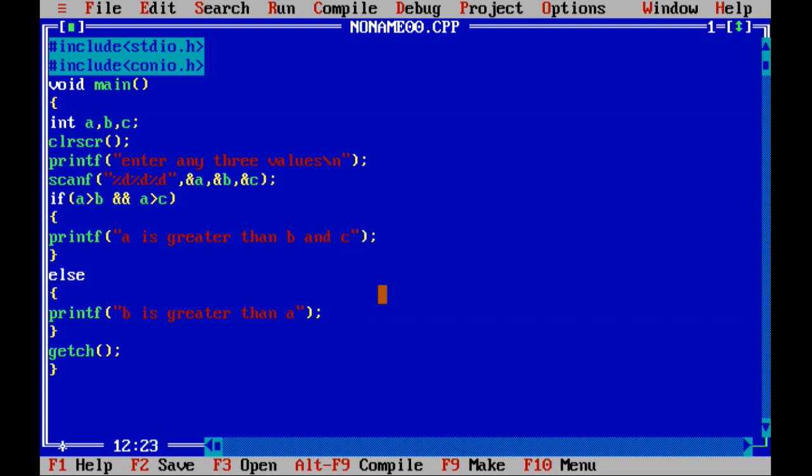After this I need to write else if. Here I need to check b greater than c. If this condition is true, what is the answer? B is greater than A and C. If this condition is also false, what will be your answer? Else. Directly, no need to check a condition, you write printf: C is greater than A and B, close the double quotation, semicolon and close.